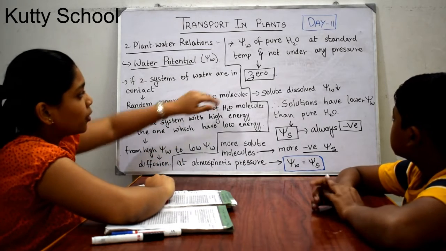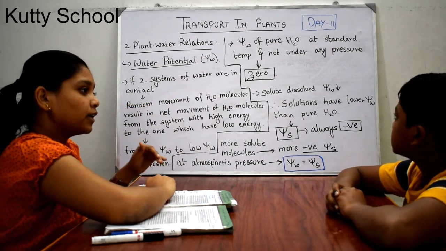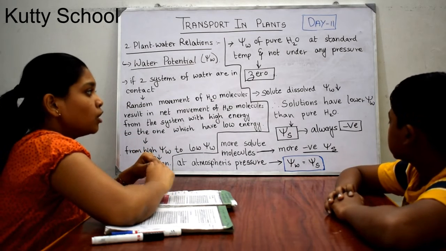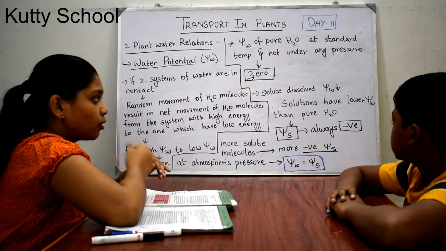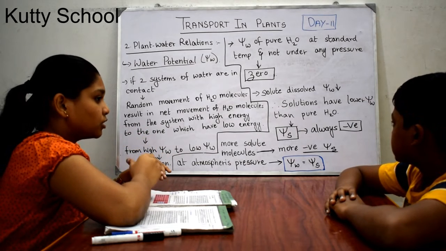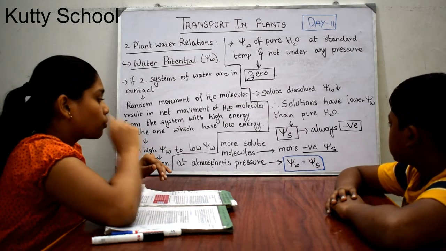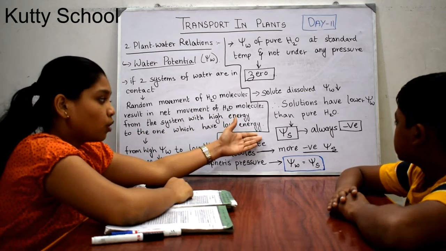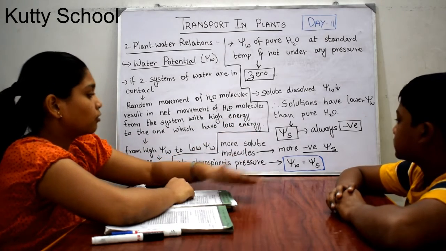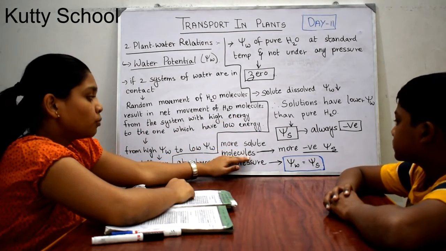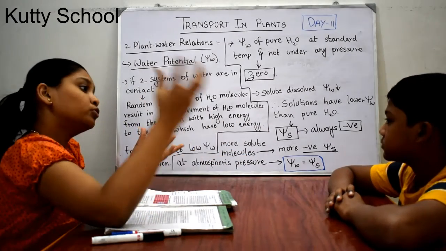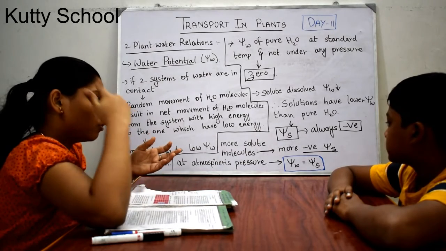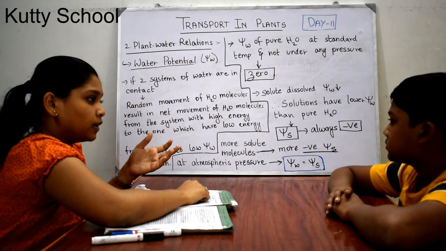So we have seen that pure water is at 0. Then how will it decrease? To a negative value. So solutions have lower water potential than pure water. These solutions have lower potential energy than pure water. Therefore solute potential is always negative. If you dissolve more solute molecules in pure water, it will go to a more negative value.